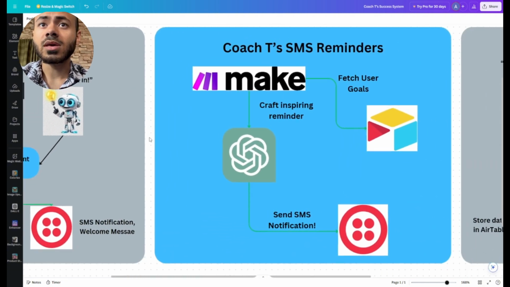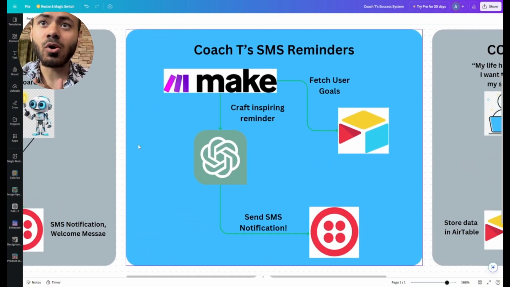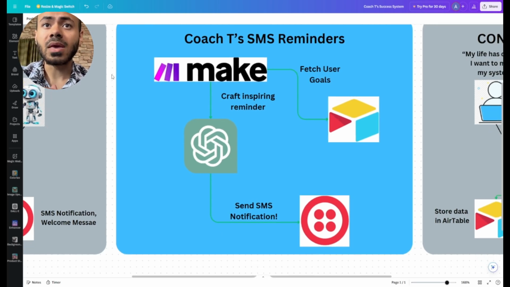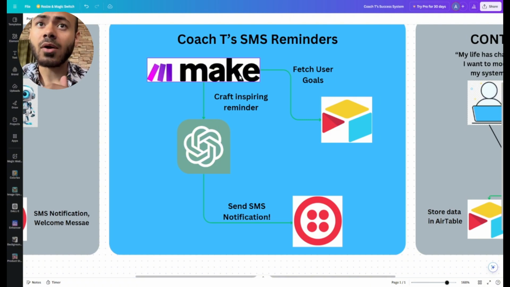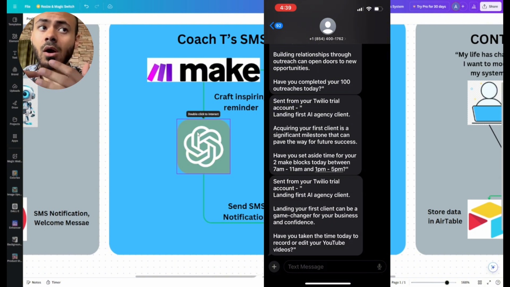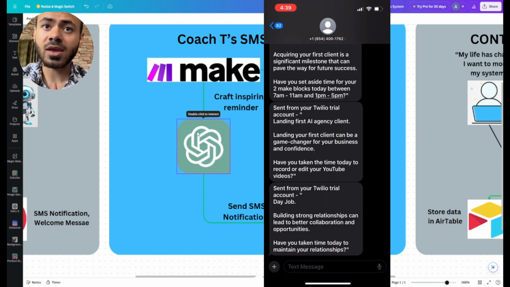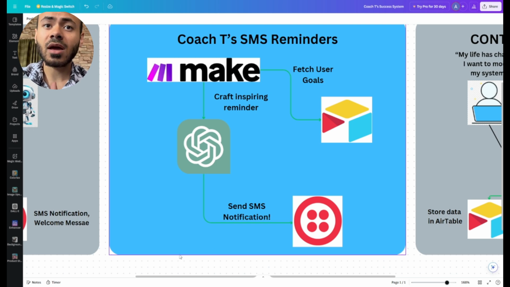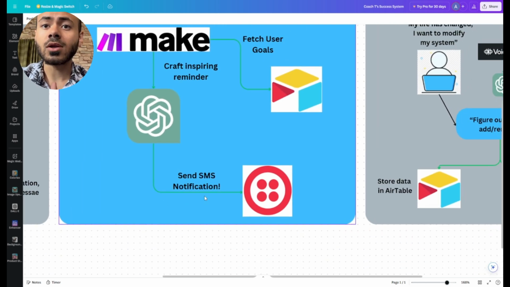The second part is the actual service Coach T will do, which is the SMS reminder messages of the goals and commitments you made. This is built on a Make automation. Every 2 hours, we schedule a flow where we fetch the user's life goals and feed that into ChatGPT, and ChatGPT is going to craft a beautiful reminder message to the user based on the importance of their goals and what they can do to achieve them. And we're sending that reminder message via Twilio.